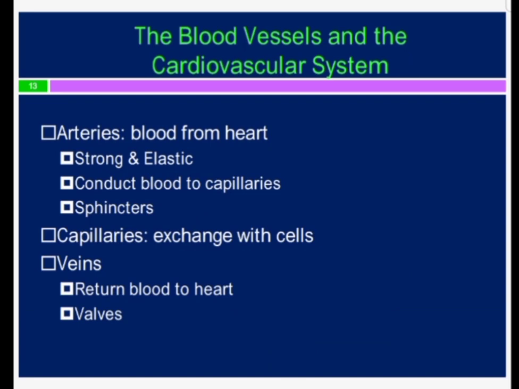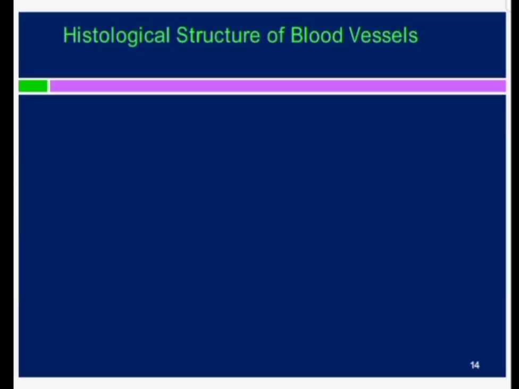The blood vessels and the cardiovascular system. The arteries bring the blood from the heart, they are strong and elastic, and conduct blood to the capillaries. Capillaries exchange with the cells, veins return the blood to the heart, and the valves.